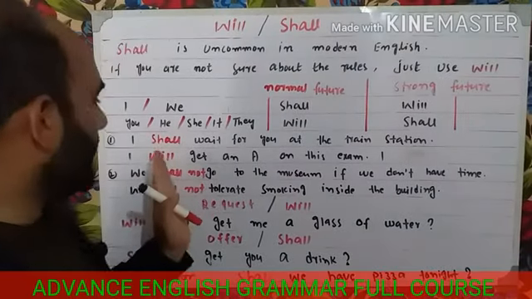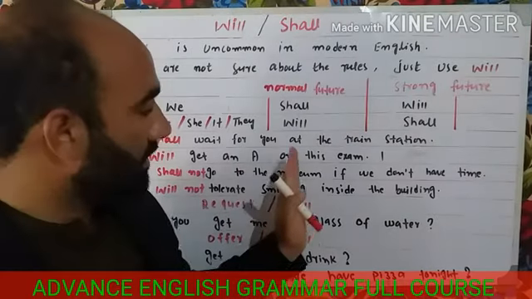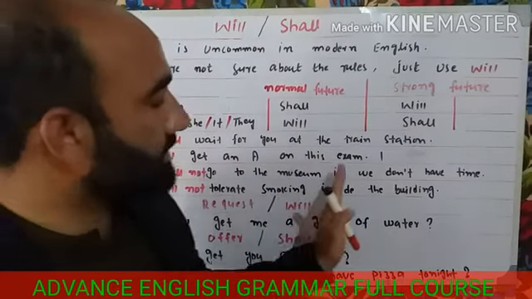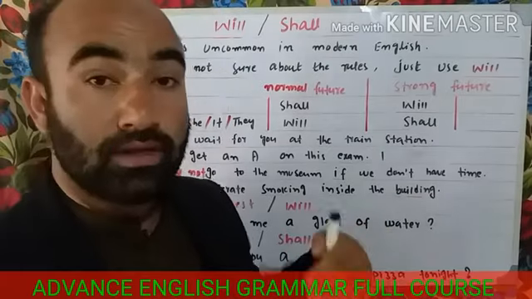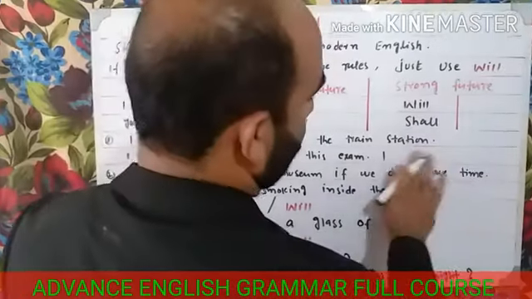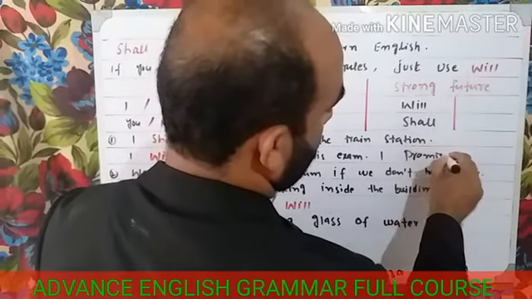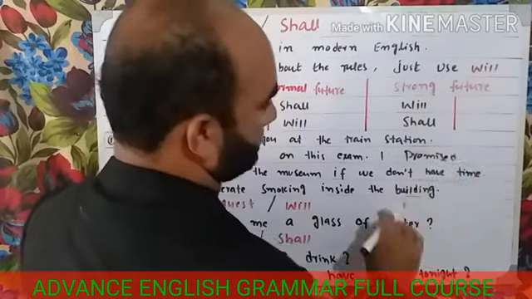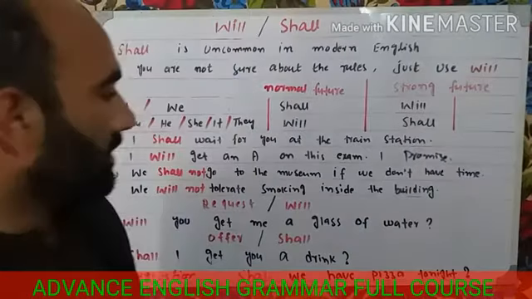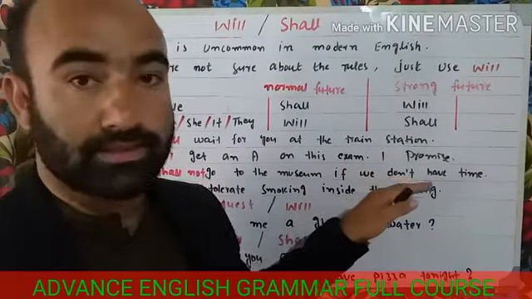Now here, I will get an A on this exam. Look here, I promise.